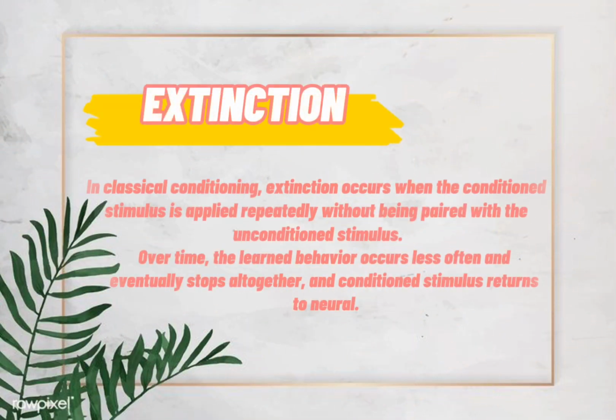Let us move on to extinction. In classical conditioning, extinction occurs when the conditioned stimulus is applied repeatedly without being paired with the unconditioned stimulus. Over time, the learned behavior occurs less often and eventually stops altogether, and the conditioned stimulus returns to neutral.